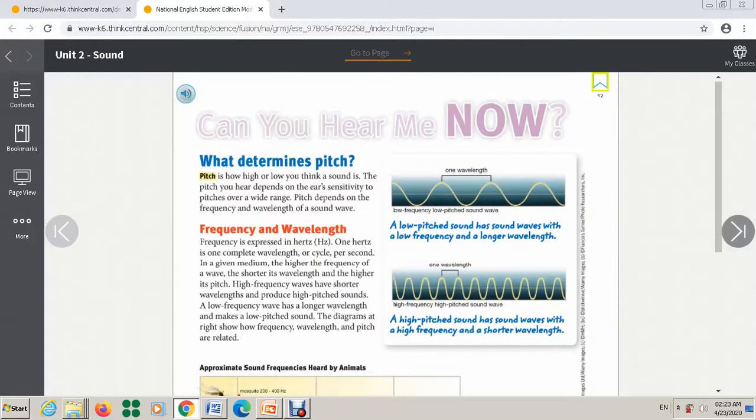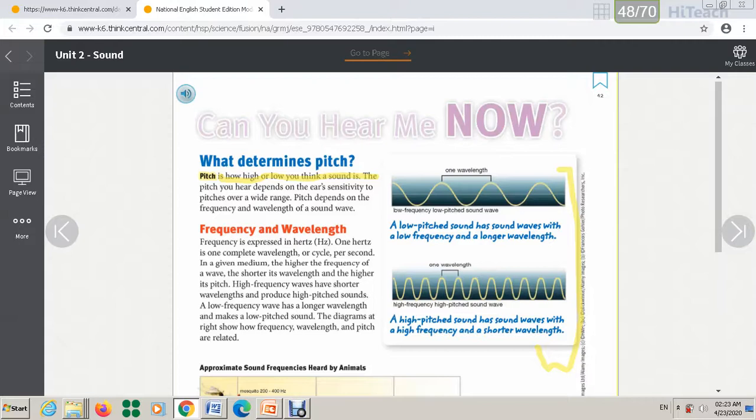Okay, now move to page 42. On page 42 it's talking about what determines pitch. Here you have to know first the meaning of pitch. Here, highlight this part: pitch is how high or low you think a sound is. The pitch you hear depends on the ear's sensitivity to pitches over a wide range. This figure here is very important. If you understand this figure, you will understand how frequency and wavelength determine the pitch of sound.